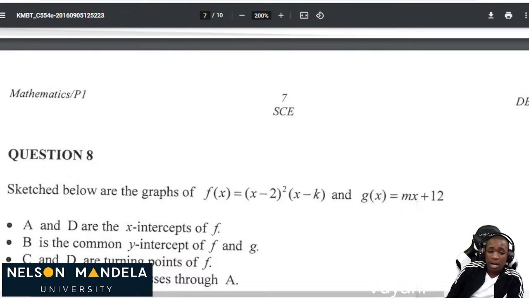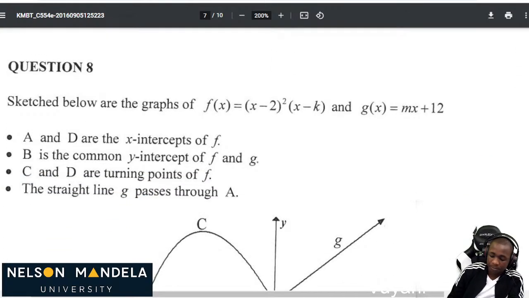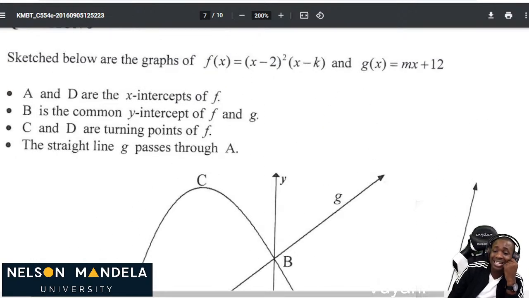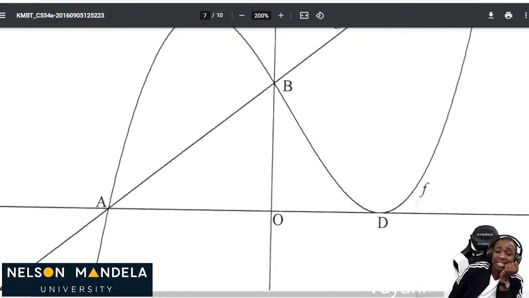Question number 8. Sketched below are the graphs of f of x is equal to x minus 2 squared, open bracket, x minus k, and g of x is equal to mx plus 12. Oh, we are given two functions. And we can see g of x is a straight line. It has intersection points A and B.